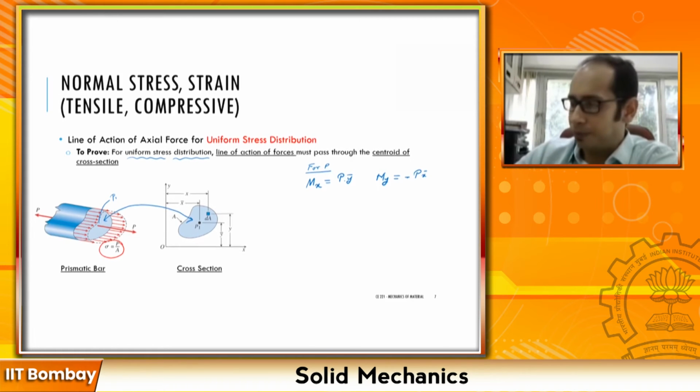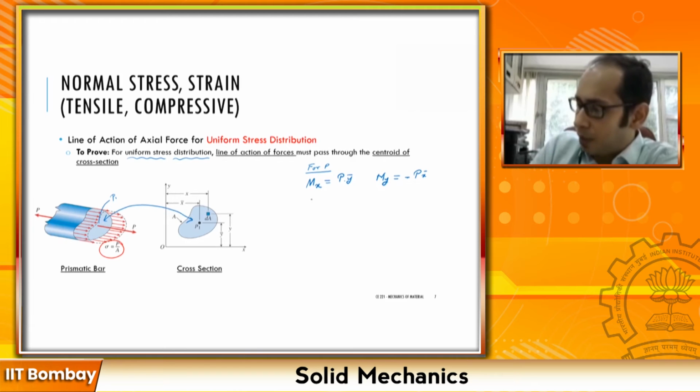So this is for this particular P which we looked at. Now if I try to write the same set of equations in terms of sigma, remember, which is the average stress throughout, and I am focusing on a particular small, infinitesimally small area dA, so maybe we can write it for sigma.